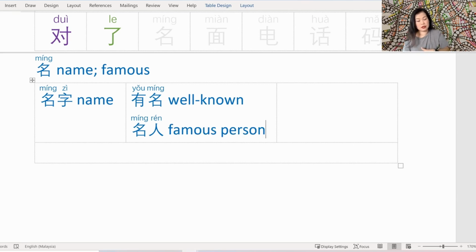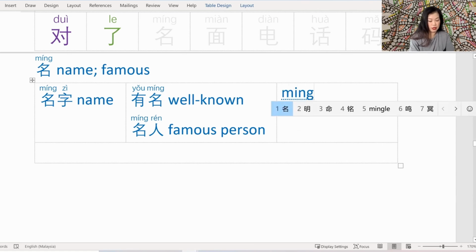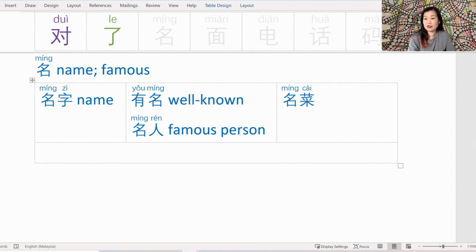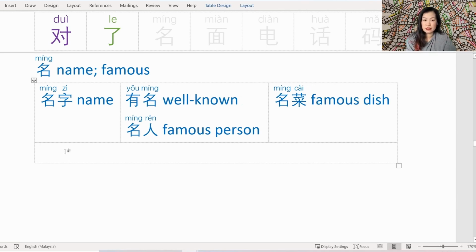One is a celebrity, whereas with 有名 you're describing something that is popular, which may or may not be a person. Another example with 名 is 名菜. I think food is an important part of anyone's culture, so therefore I must learn how to describe famous dishes. 名菜. So let's construct some sentences to practice these new words.